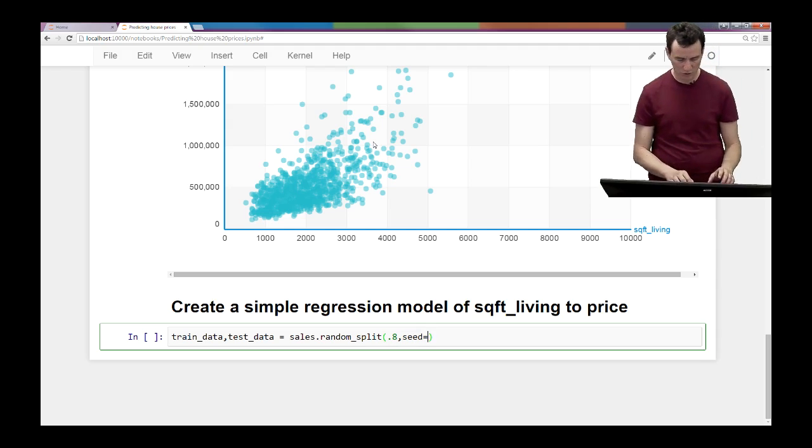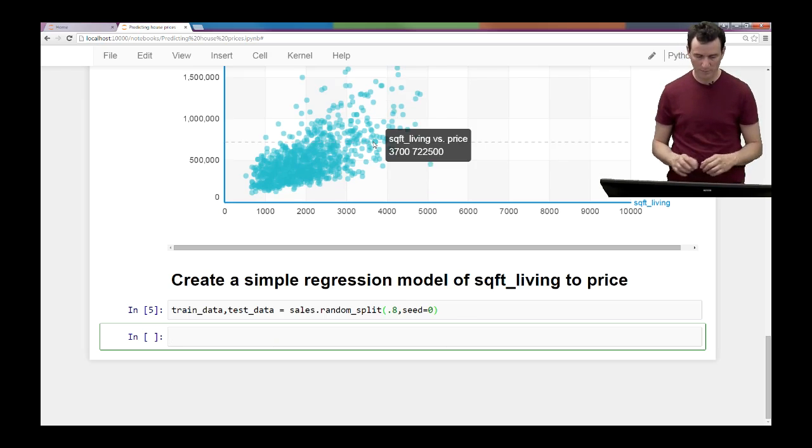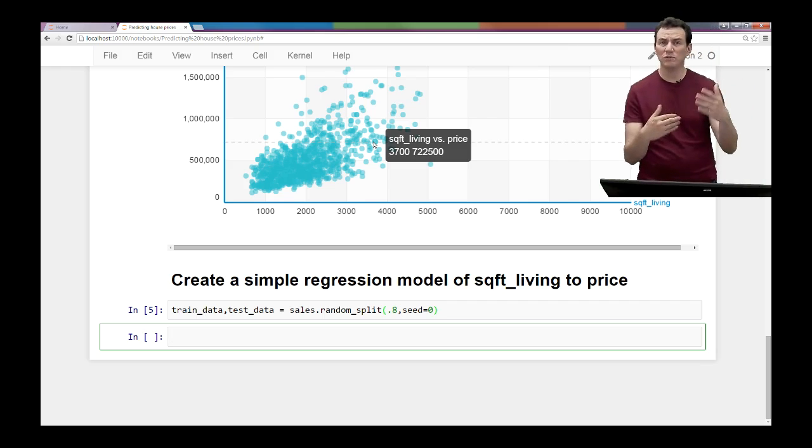For example, it could be 2015, it could be many things. So I'm just going to set it to 0. So now every time I do this random split, it'll split the data in the same way.